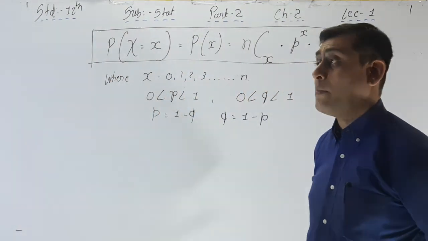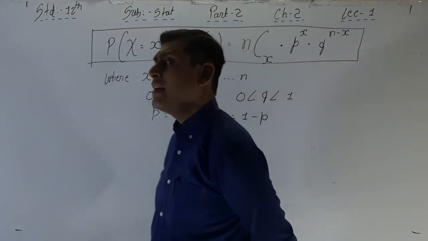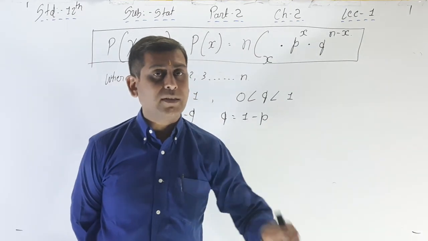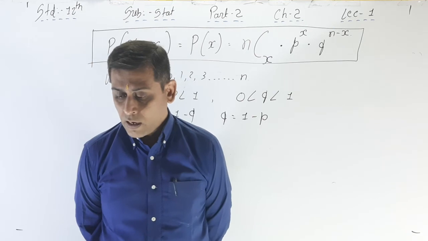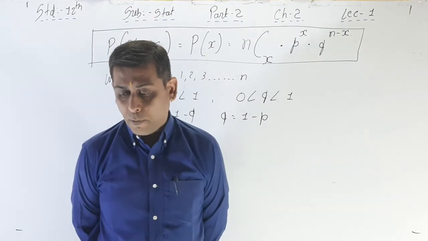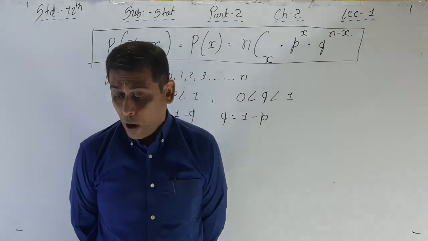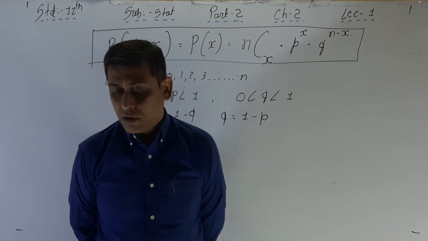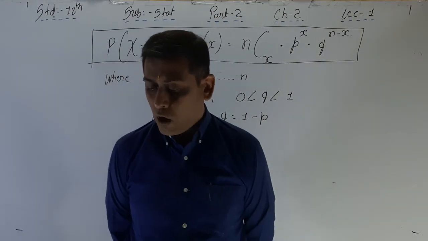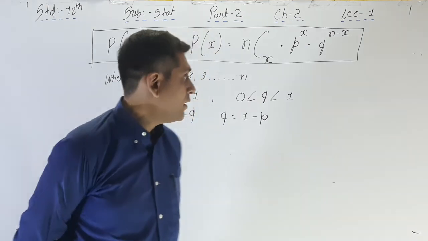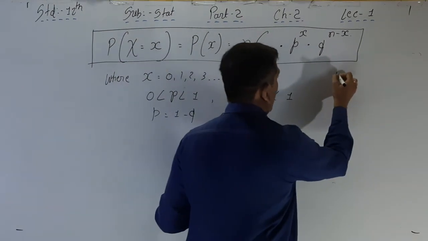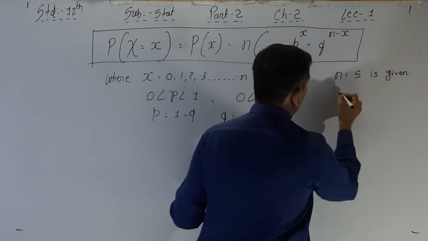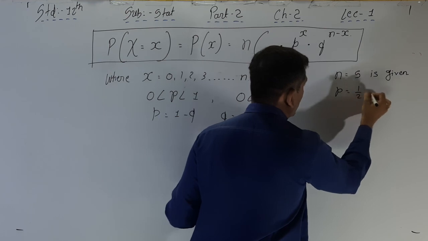See, we don't say binomial probability distribution. It's a probability distribution, so we don't have to say the word probability. That's why you can say in simple words, it's a binomial distribution. If the positive integer n and the probability of success p are known here, the whole probability distribution, that means the probability of each possible value of x, can be determined. If n is known, say n is equal to 5 is given, and the probability of success, that is small p, is equal to 1 by 2 is also given.